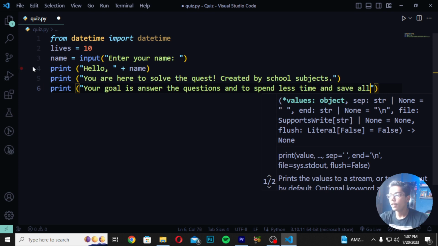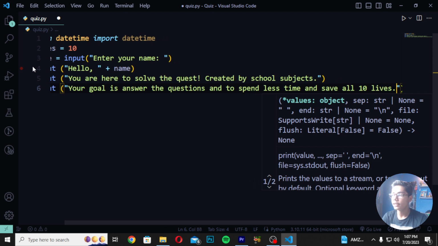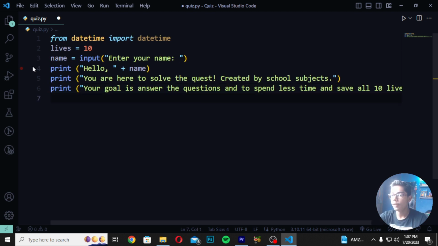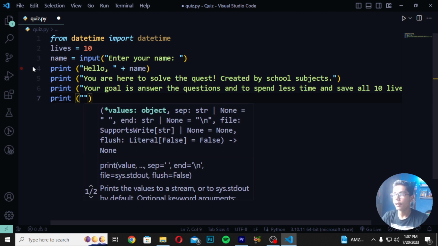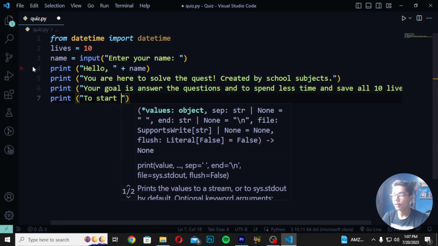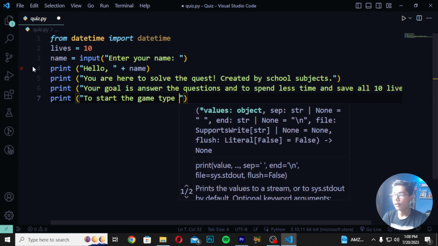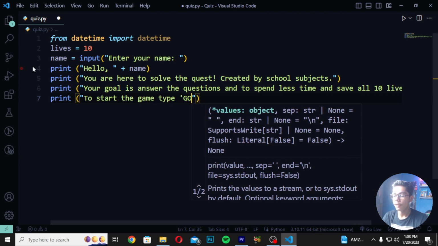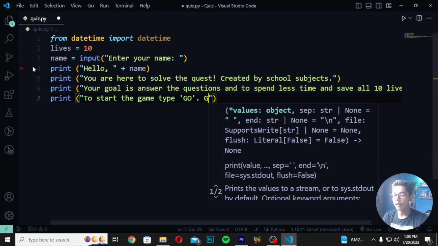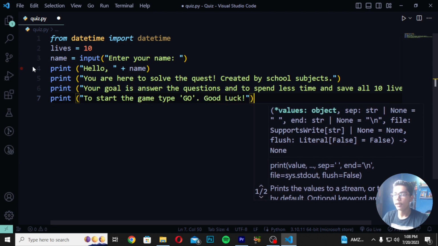After writing this, you have to write here "Save all 10 lives." Now you can see we have written this, so I will move down after this and create another print tag. For creating a print tag, again you write print, then you write "To start the game type," then I will write "go," and then a dot and write "Good luck."